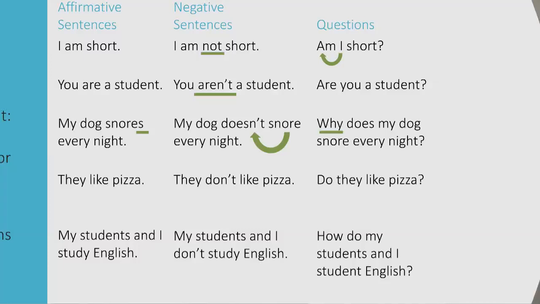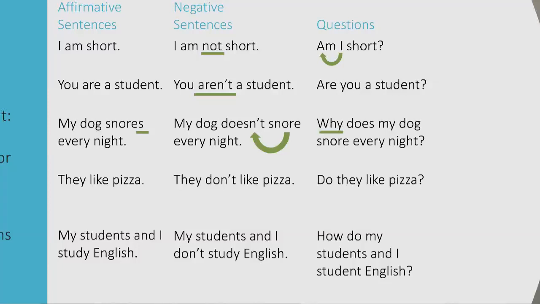With any other verb, we're going to add do or does not, and then our verb in the base form. So let's look at this negative sentences column for a second. I am not short. You aren't a student. Those both use be. The next three examples use different verbs and all follow the regular pattern.